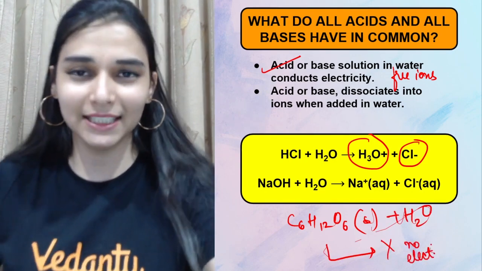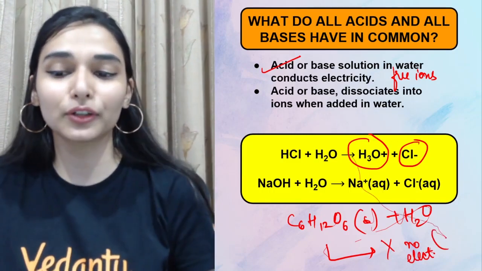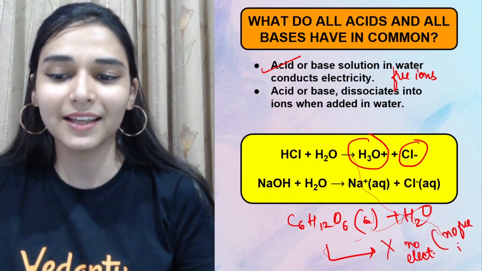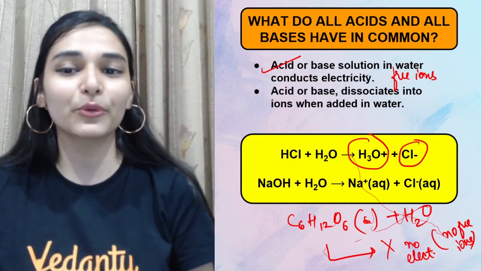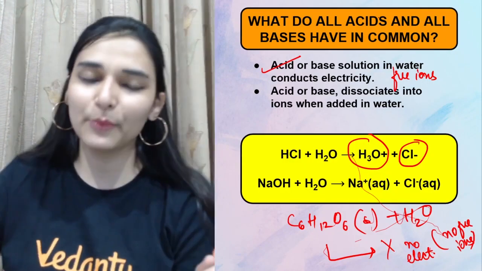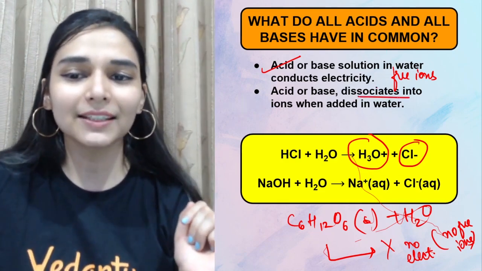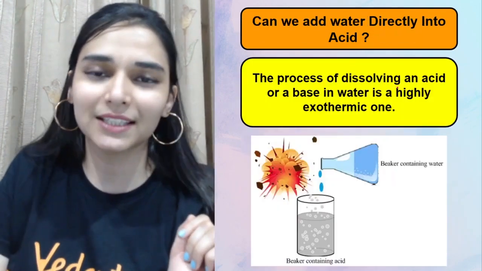No electricity is conducted because there are no free ions. So ions नहीं है, there are no charge carriers. But यहाँ पर ऐसा होता है. Remember it. ठीक है. Acid and bases, both of them get dissociated in water.